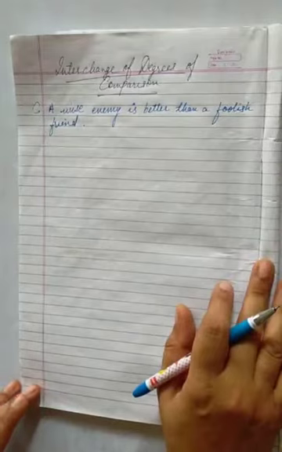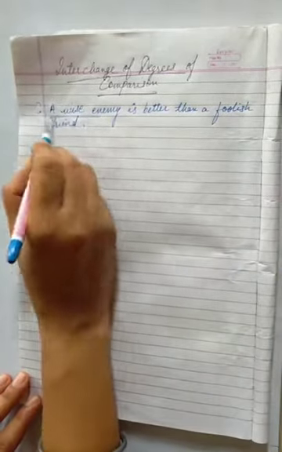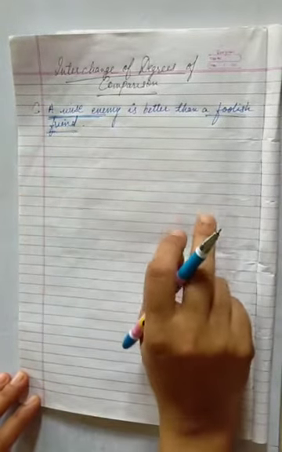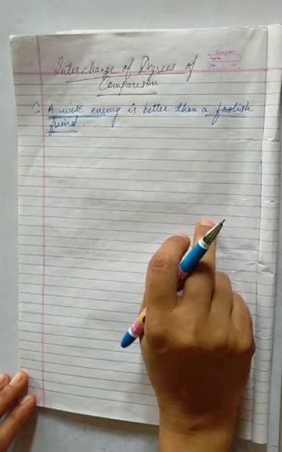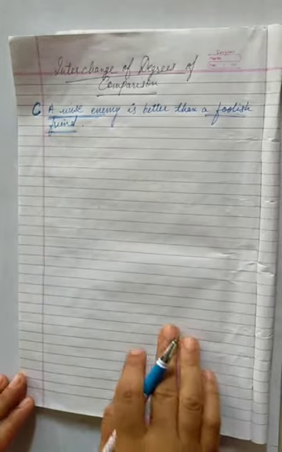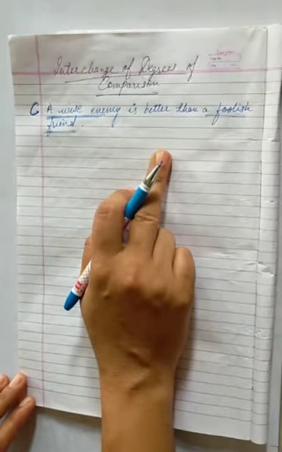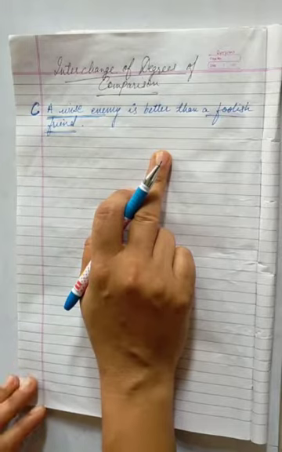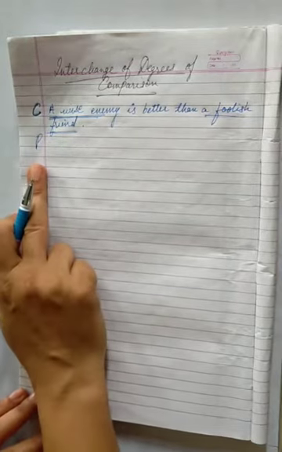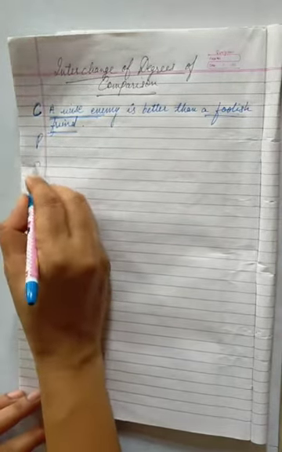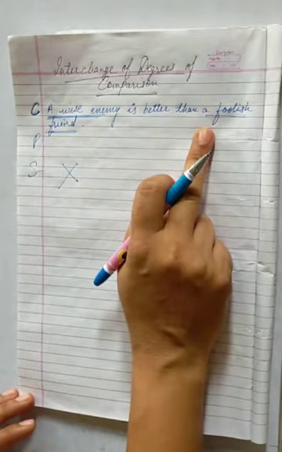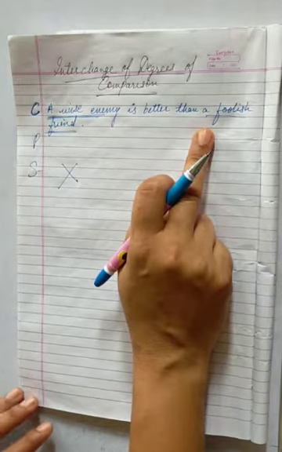Now I would like to tell you something, that here we are talking about a wise enemy and a foolish friend. Here we are talking about only two persons. One is wise, another one is foolish. This is comparative degree. Remember this, there is no superlative degree when we are talking about only two persons. We are going to write positive for this. There will be no superlative degree for this because we are talking about only two. When we talk about more than two, then only superlative degree is required.